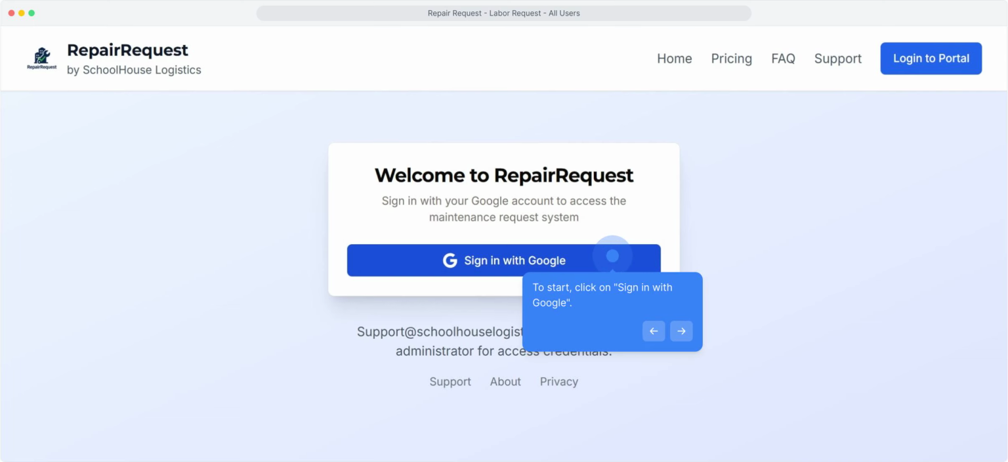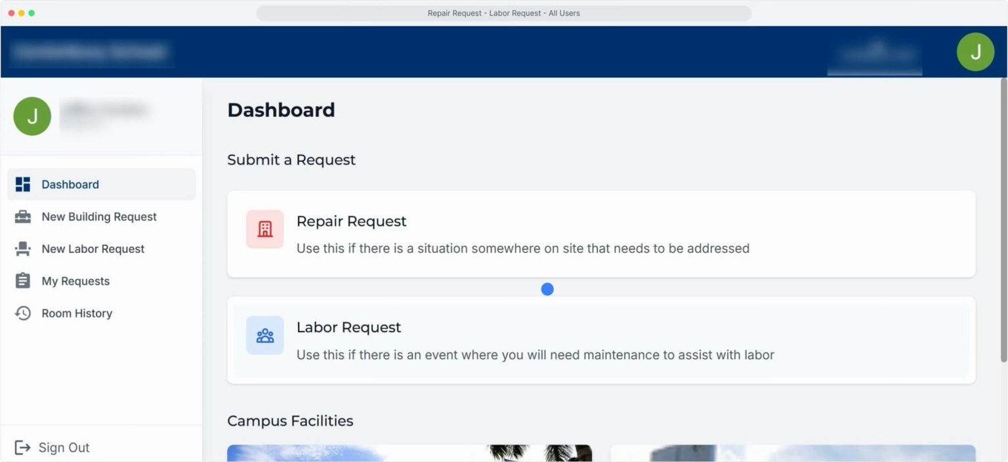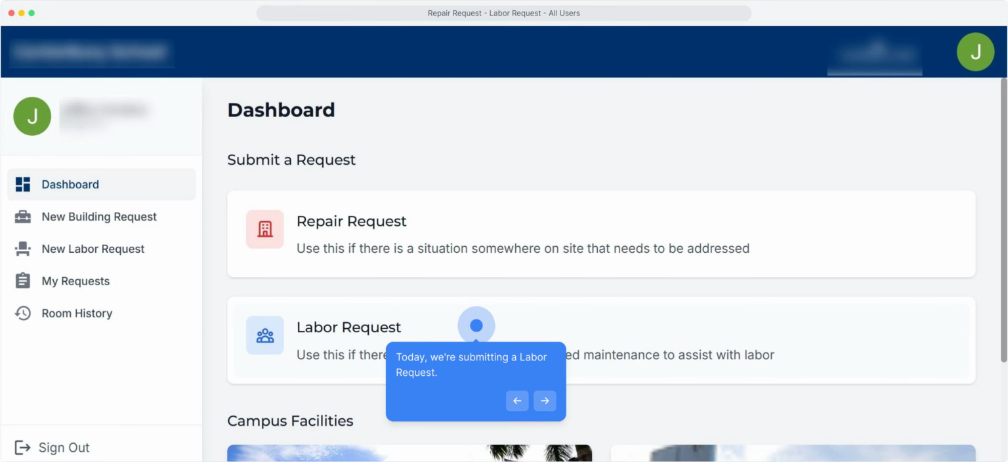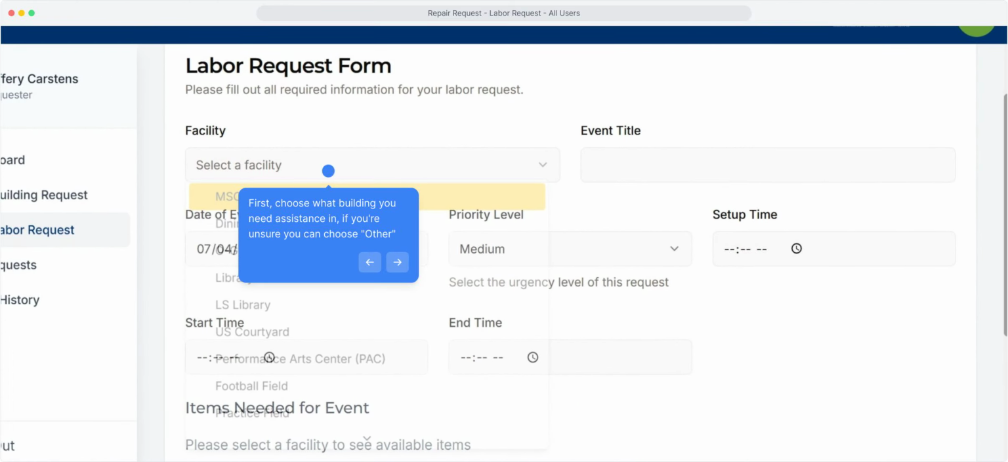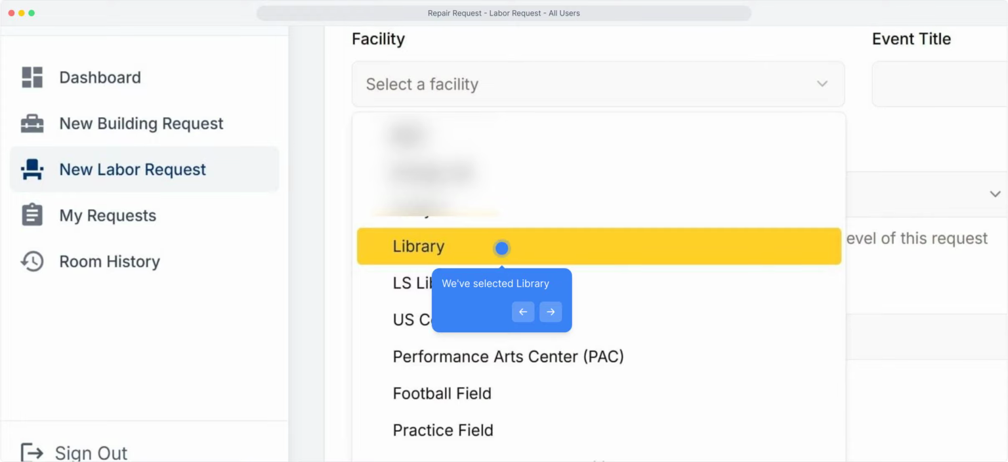To start, click on Sign in with Google. Today, we're submitting a labor request. First, choose what building you need assistance in. If you're unsure, you can choose Other. We've selected Library.